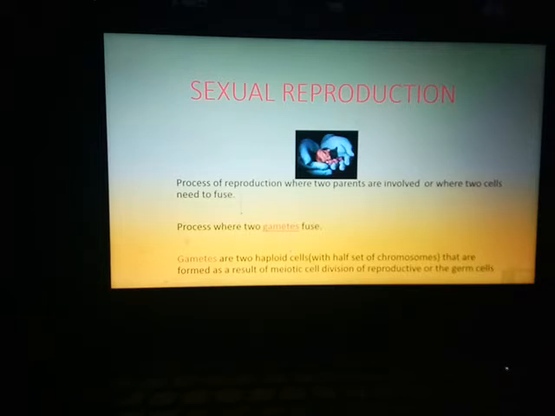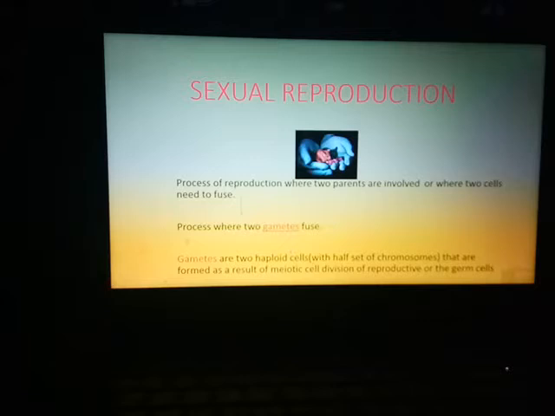Now what are gametes? Gametes are haploid cells which have a set of chromosomes that are formed as a result of meiotic cell division of the reproductive or the germ cells. These gametes which are going to fertilize undergo meiotic cell division, and they are formed only in the reproductive cell or in the germ cell.